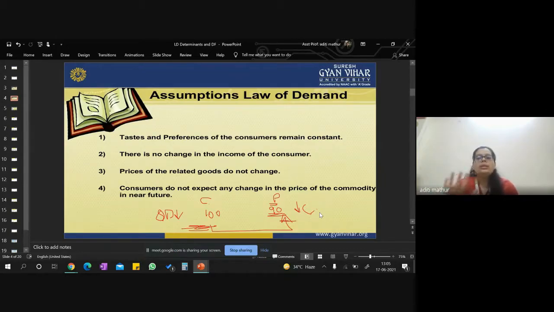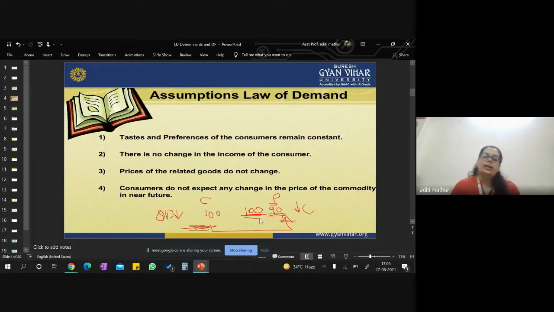But while we are studying the law of demand, what we are saying is, other factors being constant, that means related goods, there is no change in the prices of related goods. That means if Pepsodent was selling at 100, they will keep on selling their product at 100. They will not change. They will not charge 101. They will not charge 99. They will sell it at 100 only. So this is also one of the assumptions.